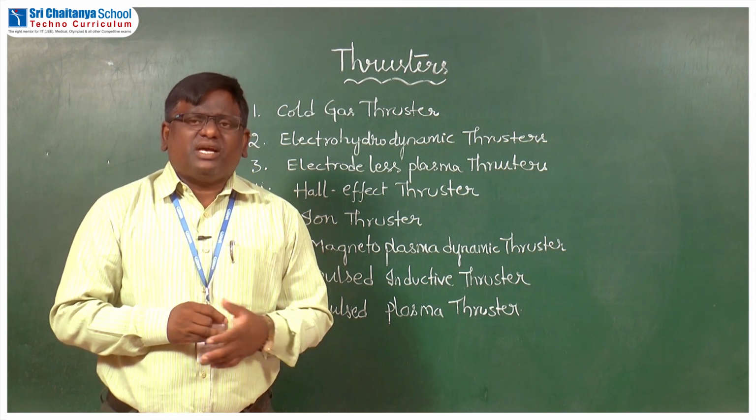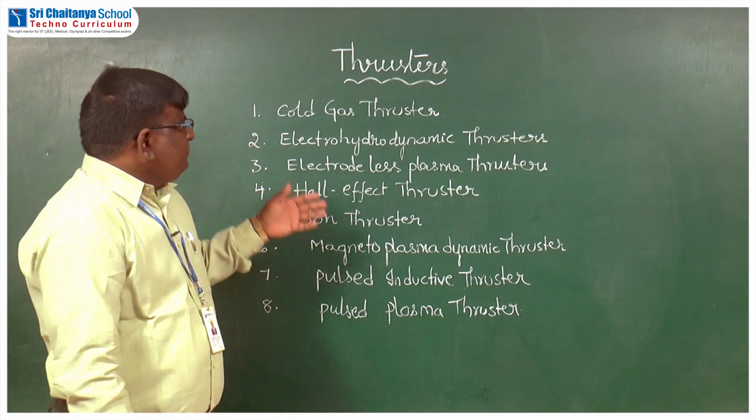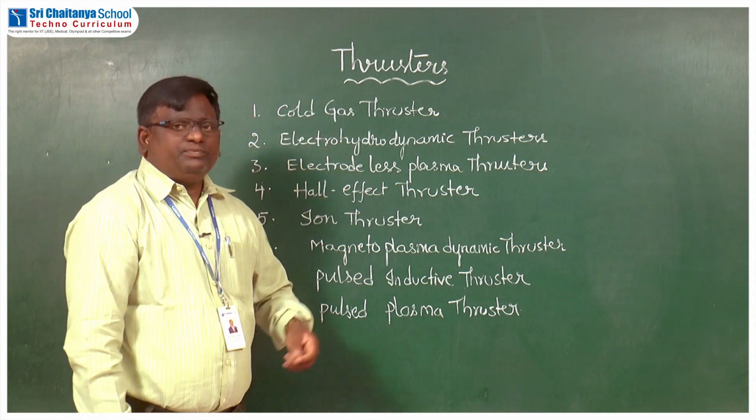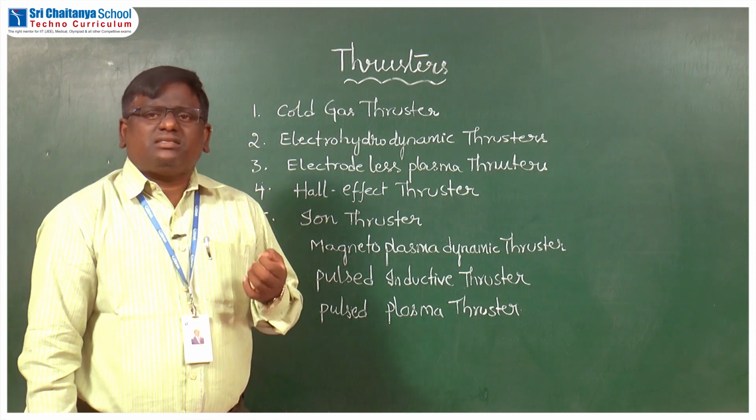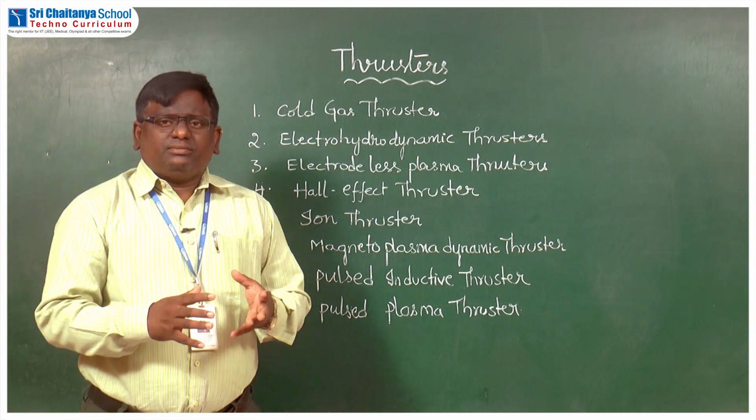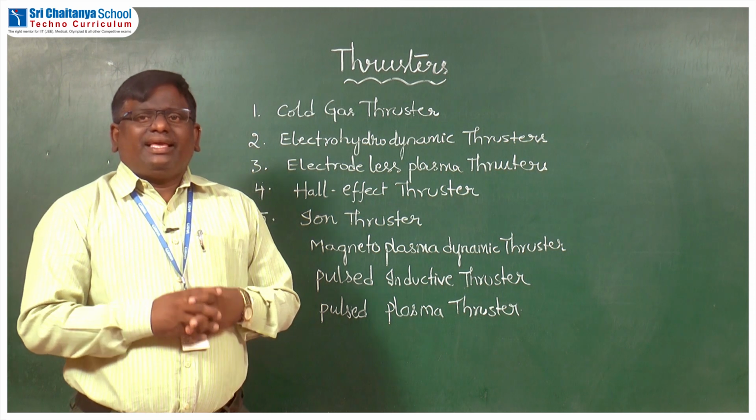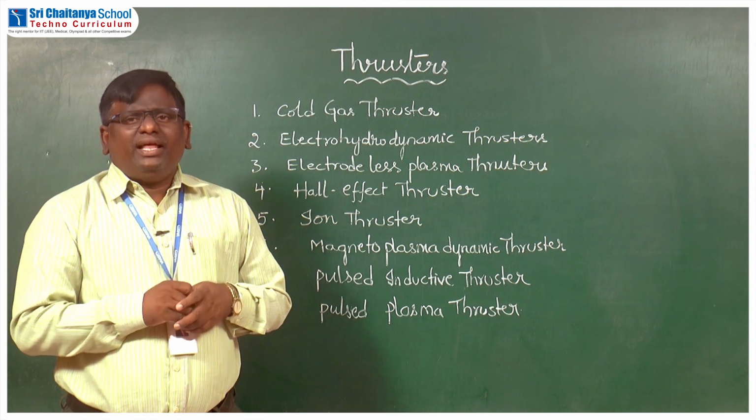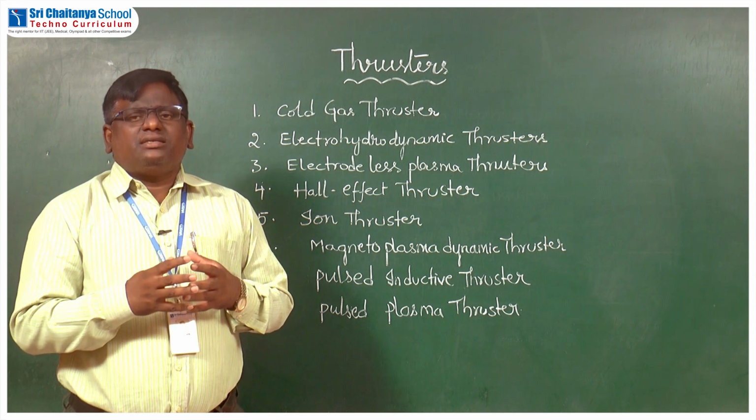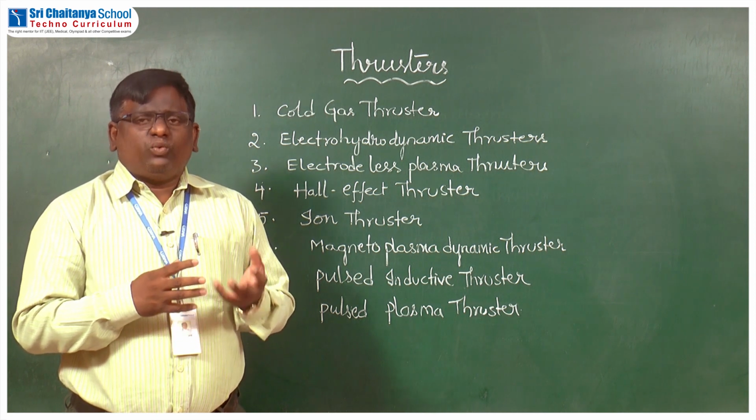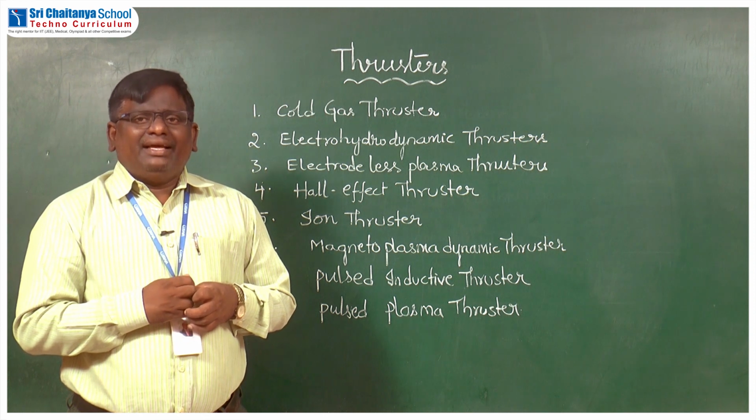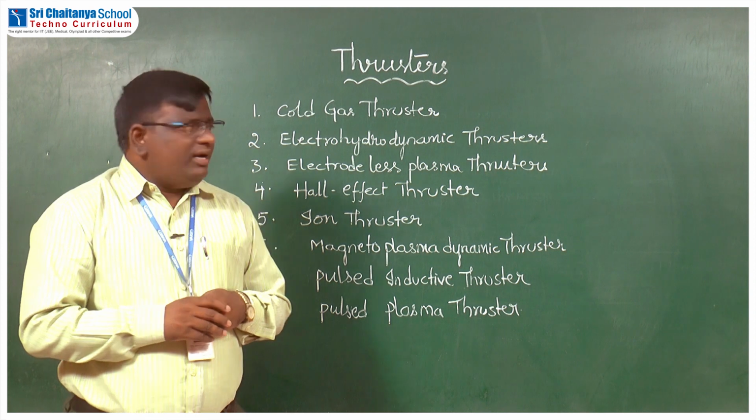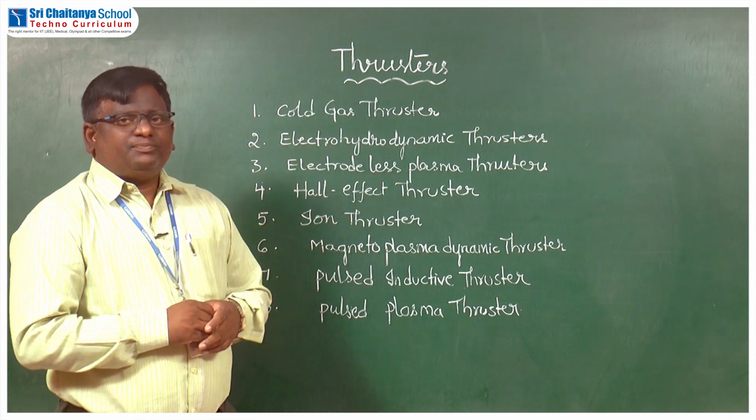There are different types of thrusters, and here we are discussing a few. One is the cold gas thruster. In this type of mission, pressurized gas is stored and used to create the thrust which we require, and the thrusters which use the pressurized gas are called cold gas thrusters.